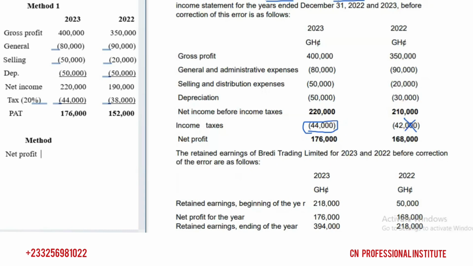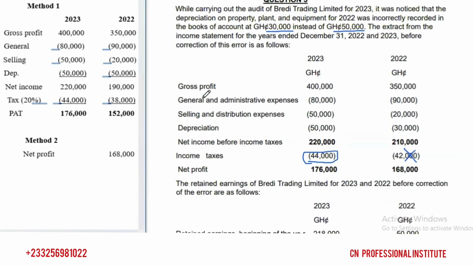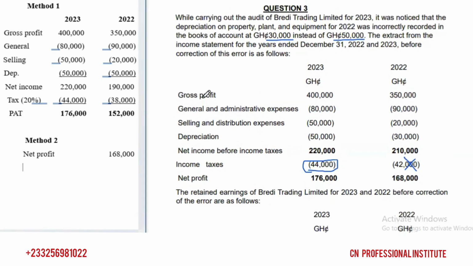So we corrected the error in only 2022. Net profit of 2022, how much is the net profit? Here I said I'm using the net profit, and that's method two. So I'll pick the net profit before the correction of the error for 2022. How much is it? 168,000. Then let's do the impact. Let's check the analysis. We said the error was that instead of recording 50,000 as depreciation, we recorded 30,000. So let's do the analysis, then we can correct the error.